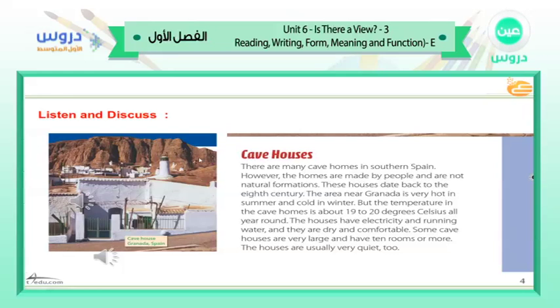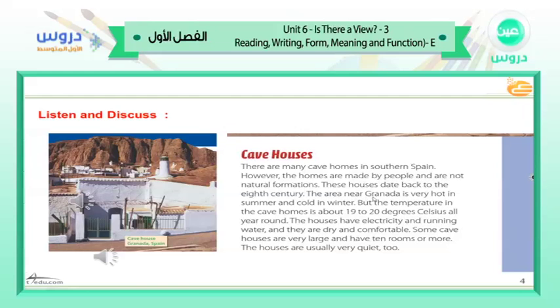Page 43. Reading. Unusual houses. Some people have very unusual houses. Cave houses. There are many cave homes in southern Spain. However, the homes are made by people and are not natural formations. These houses date back to the 8th century.